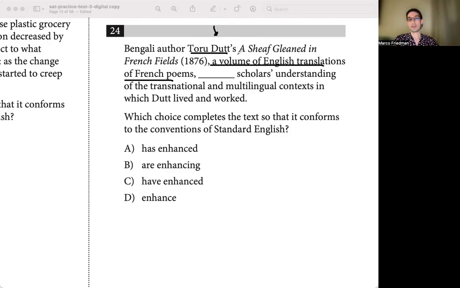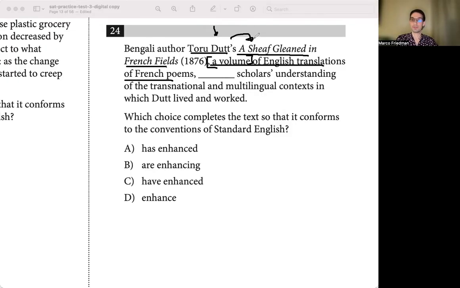So if we look here, after it, we have the title A Sheaf Gleaned in French Fields. So that's the title of a book, right? So the appositive here will tell us what that is. It's a volume. After that, we have a prepositional phrase telling us more about the volume, of English translations of French poems. But we need to look here at the subject, the title.